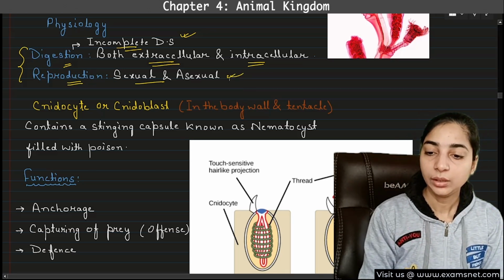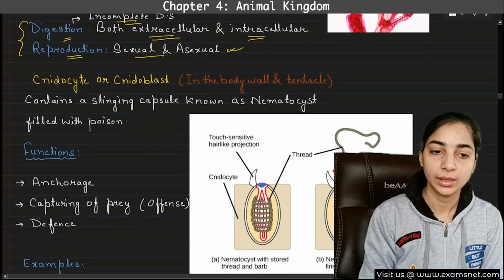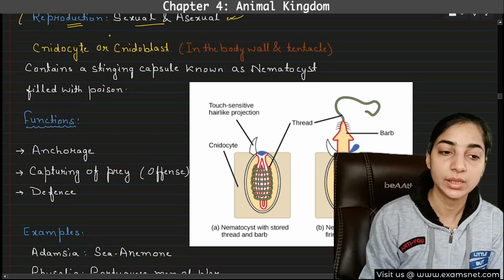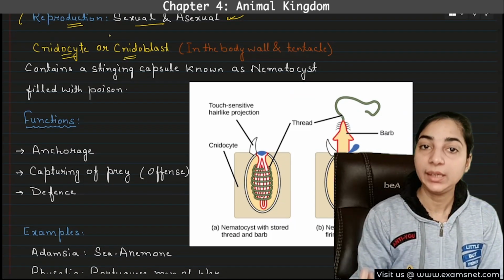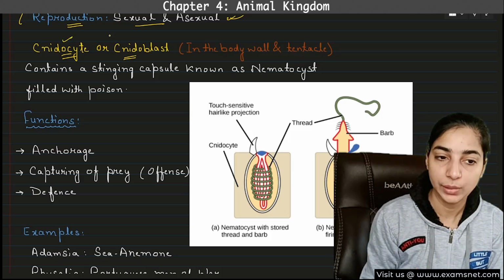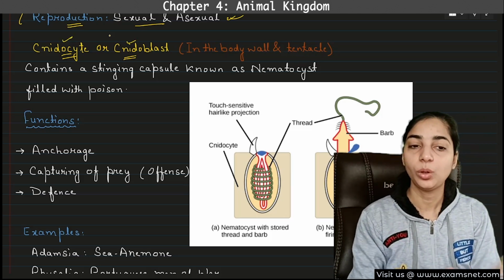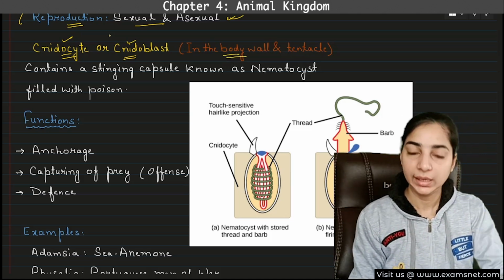Now, so one of the important characteristics was the alternation of generation. Another important characteristic is the presence of cnidocyte or the cnidoblast. That is why they are known as the cnidarians. Why they are known as cnidarian? Because of the presence of this special type of cell, cnidocyte or cnidoblast. Okay, and these cells are present in the body wall and the tentacles.